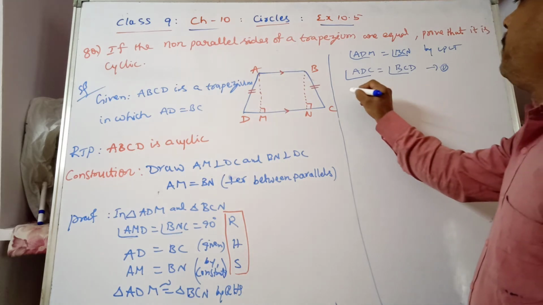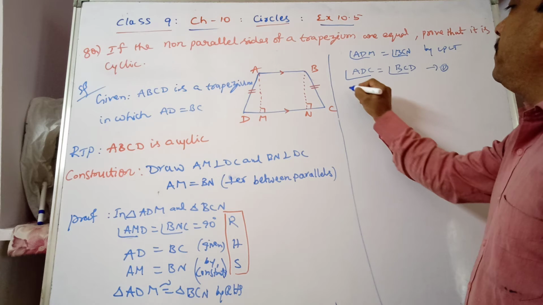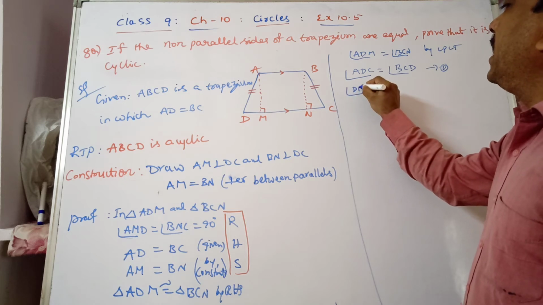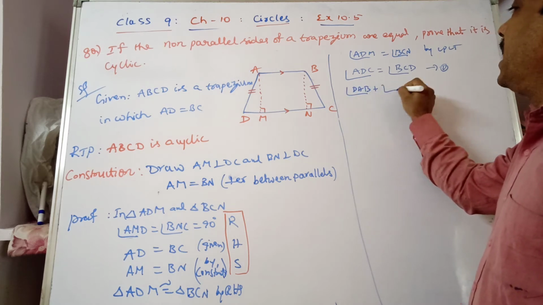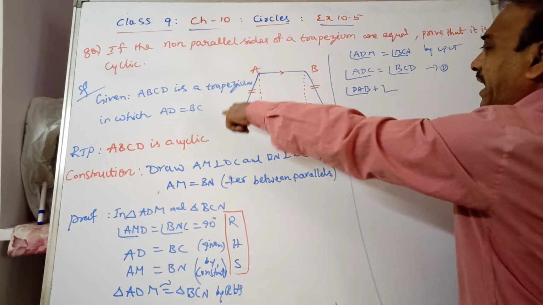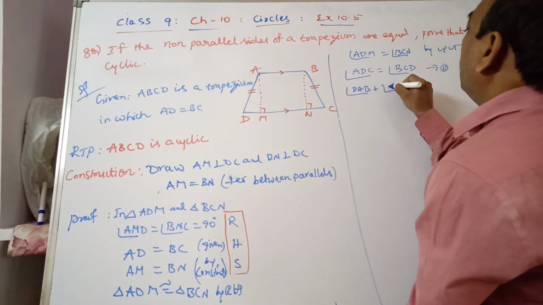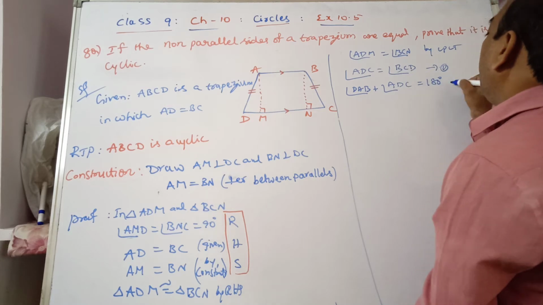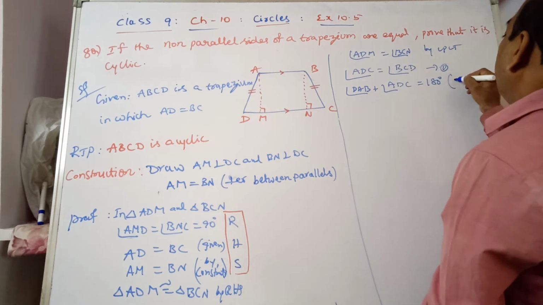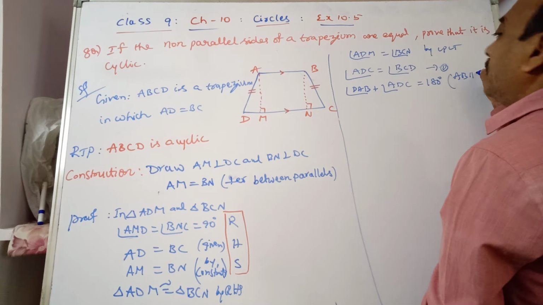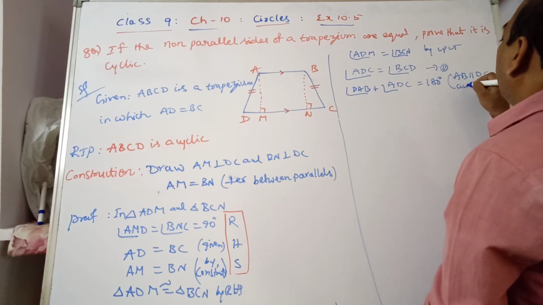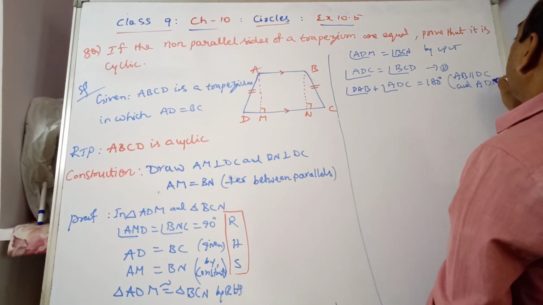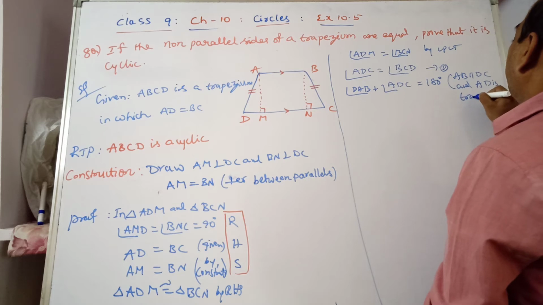So angle DAB plus angle ADC is equal to 180 degrees, as AB is parallel to DC and AD is the transversal.